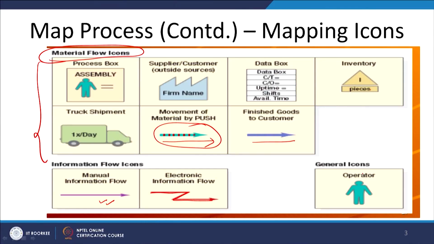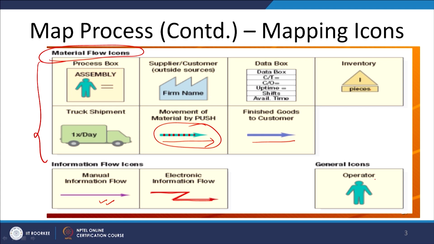So, a lot of MIS activities are moving towards digitization. So, you have organization-wise an information network and a lot of information flows. Almost the entire information flow has moved from the manual system to the electronic system. So, it is now very common to have this kind of symbol in your value stream mapping, and this is a symbol representing an operator.